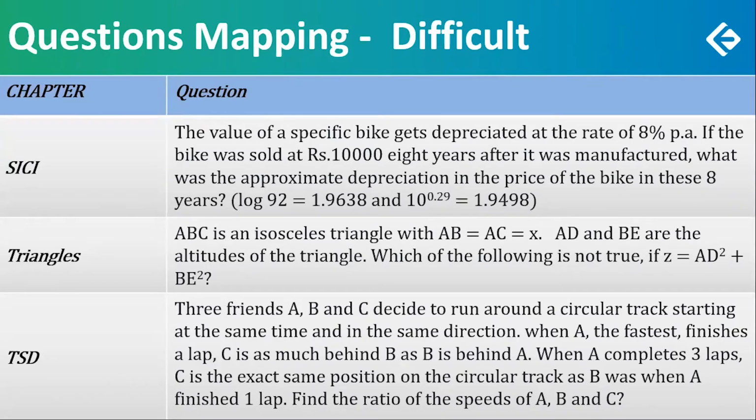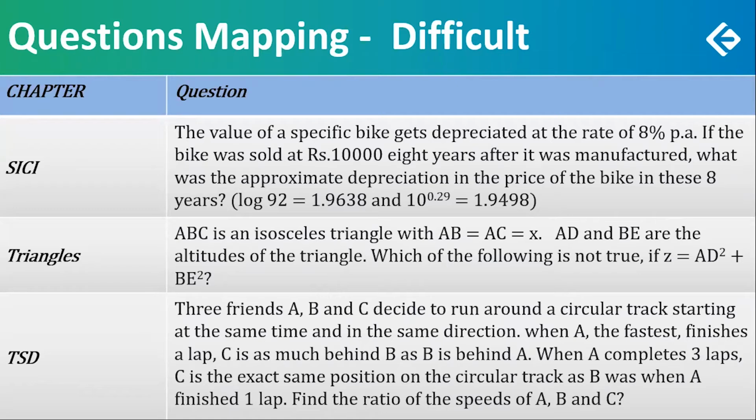The value of a specific bike gets depreciated at the rate of 8%. So instead of appreciation, there is a depreciation, which means instead of interest, you use the same equation with a negative sign. If the bike was sold at 10,000 8 years after it was manufactured, what was the approximate depreciation in the price?